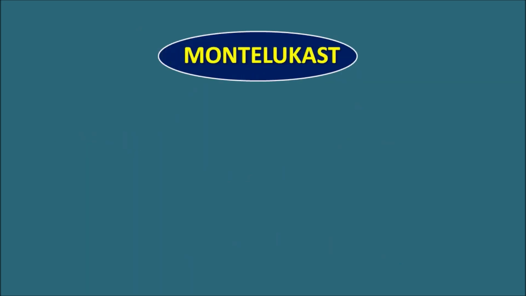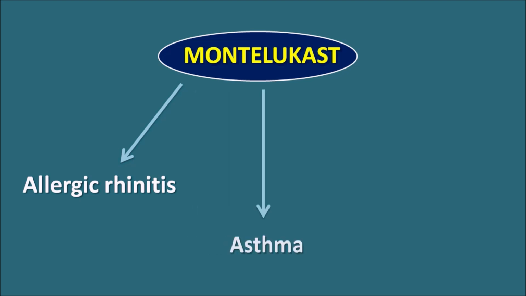Where is Montelukast used? This drug is particularly used in the treatment of allergic rhinitis, which is also called hay fever. This drug acts as a bronchodilator, as well as decreasing the allergic response mediated through the leukotrienes. It can also be used in the treatment of asthma because the leukotrienes are responsible for the bronchospasm. So it can be used as a bronchodilator.